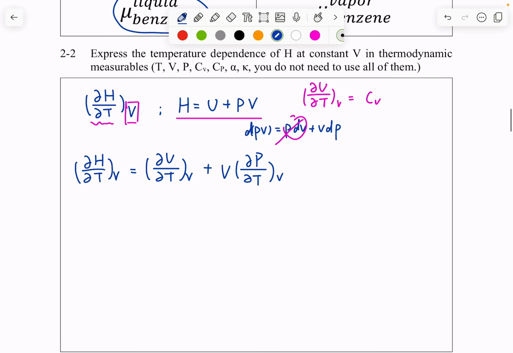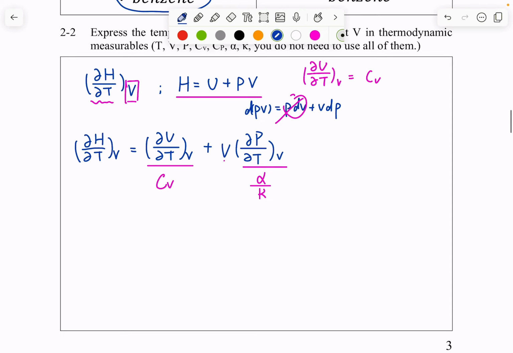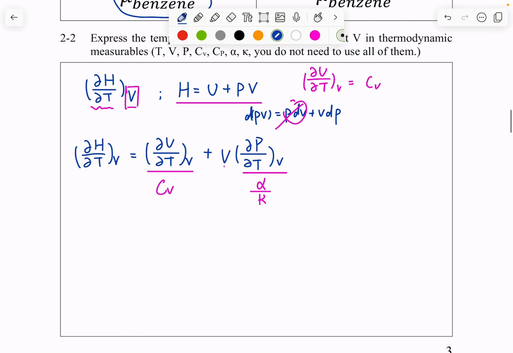All right, so what are these terms? First of all, we know that dU over dT at constant volume equals CV. Volume is something we can measure. dP over dT at constant V equals alpha over chi. This you can derive either from the definition of alpha over chi, or we went over this derivation in class together when we talked about the volume dependence of internal energy.